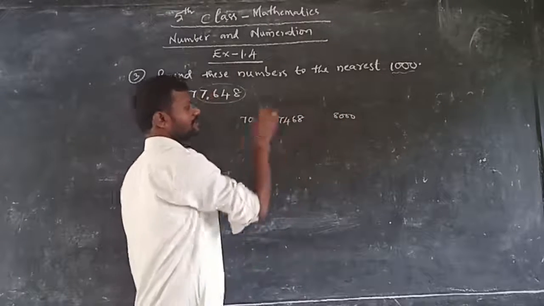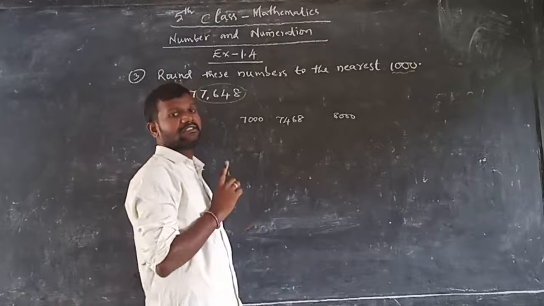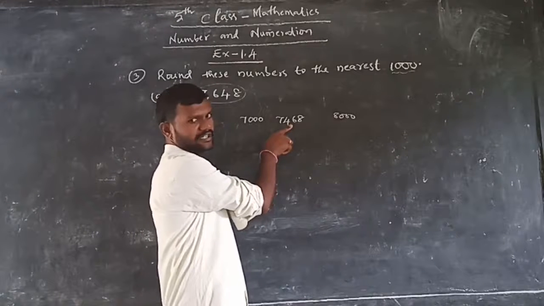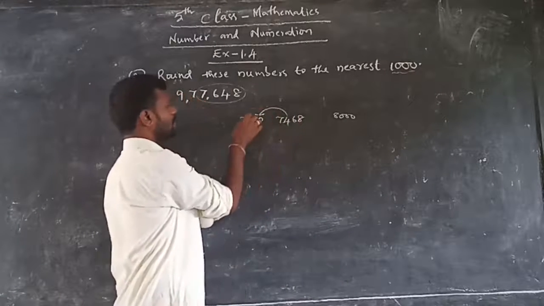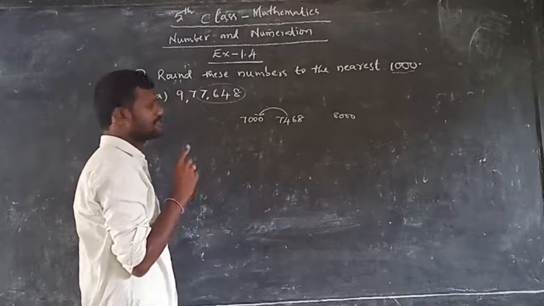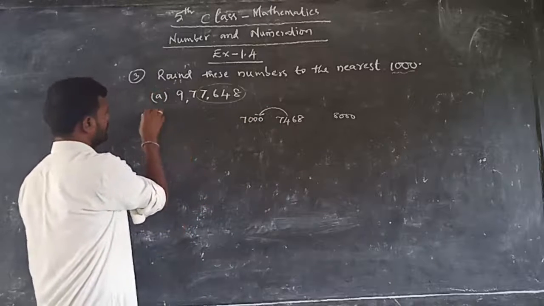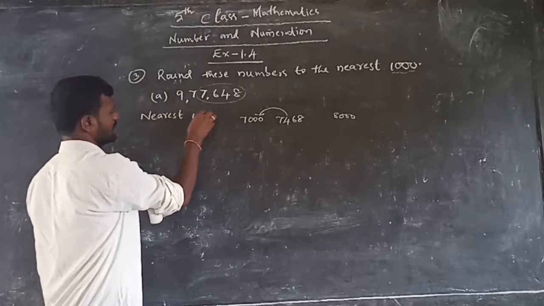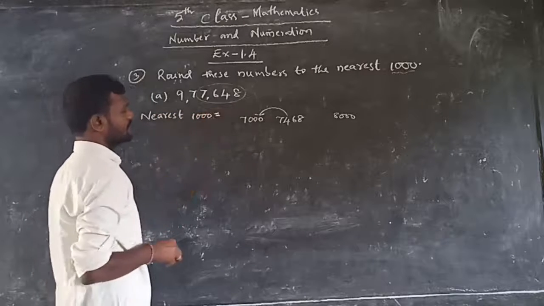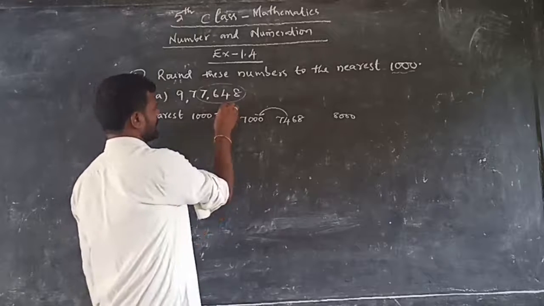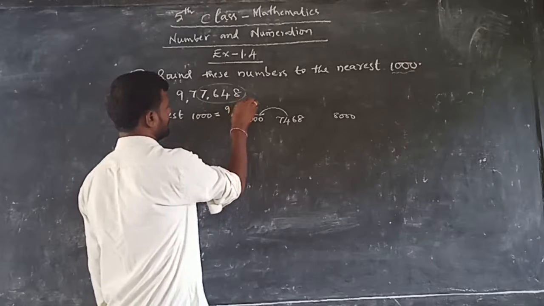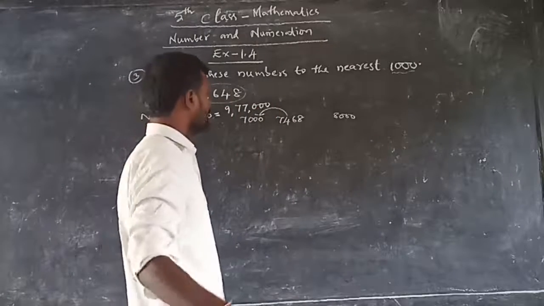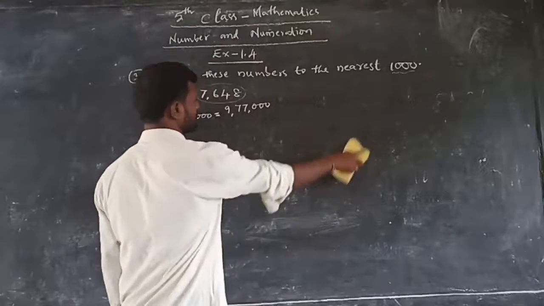What is the middle number of 7,000 and 8,000? 7,500 is the middle number. It is less than 7,500, so it is nearer to which thousand? 7,000. What is the nearest thousand? 9,77,000. That is the nearest thousand to the given number.